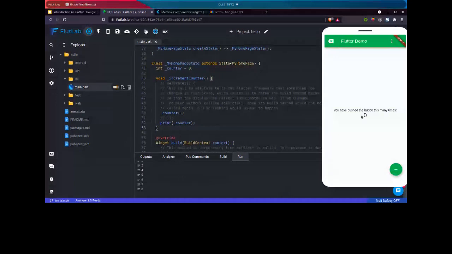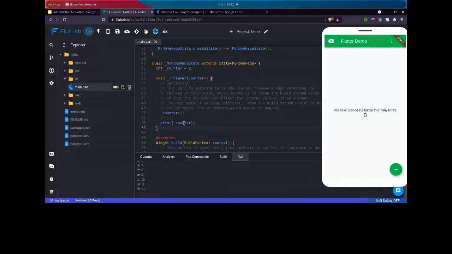If you are a JavaScript developer or web developer, there is a hook called useState, which helps in rendering the value. In this function, we are just incrementing the value, but we are not instructing our screen to rebuild. My value is increased, but it's not noticed by our application. This is changing internally. This is what the setState function does. The setState function basically calls our widget build again to rebuild the screen whenever the value changes.